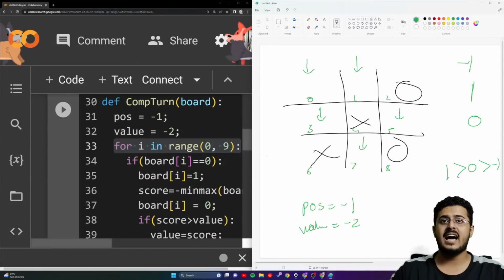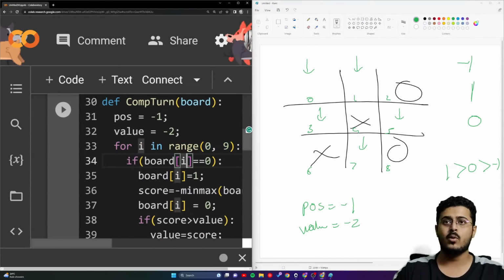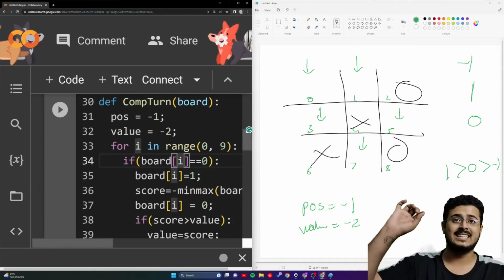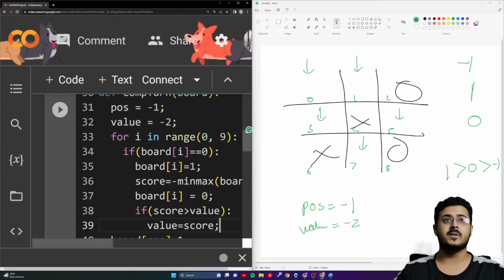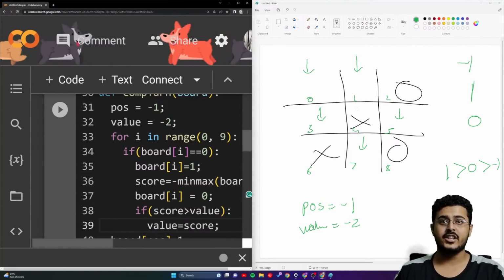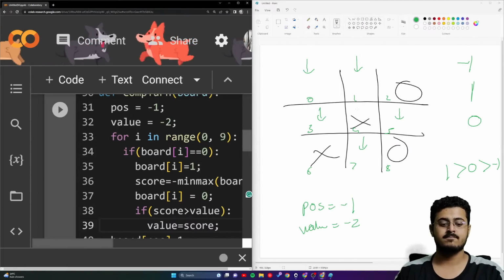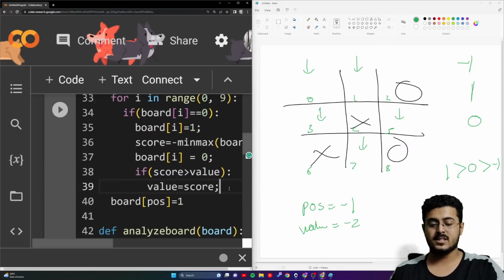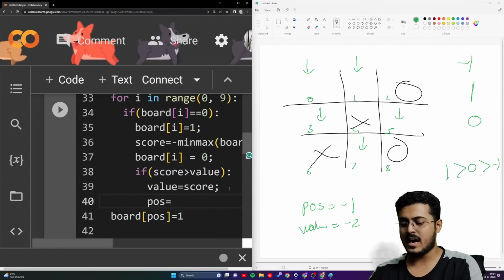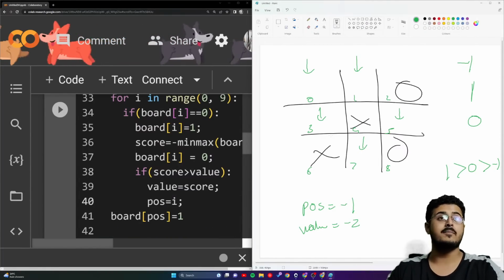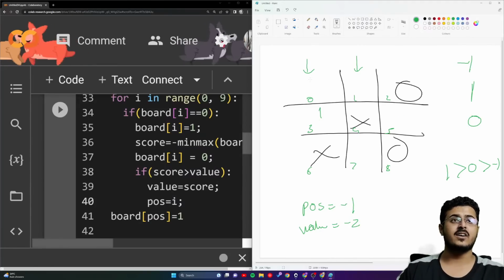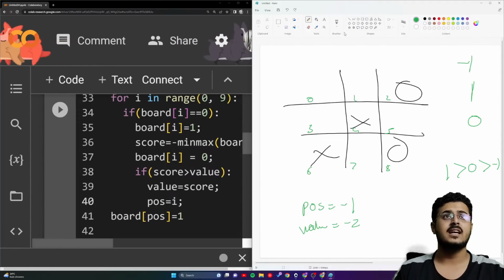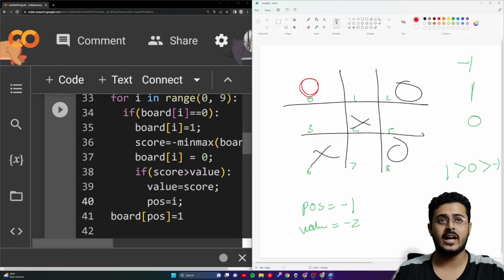We have checked: for every index I in range 0 to 9, if board[I] is equal to 0, that is, it is empty, then first I go to the first location. I just removed something from right over here, POS is equal to I. That was by mistake. So I'll go to the first location, and I will put my first O right over here. Then I will check what will happen.